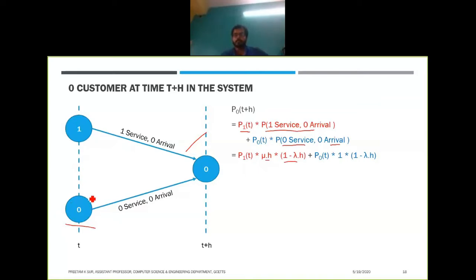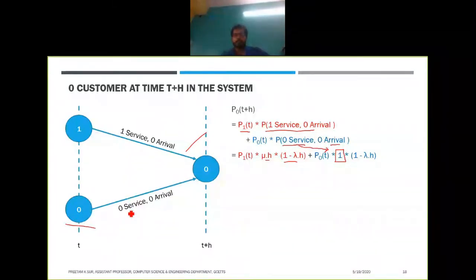So the probability that there will be no service will be exactly 1, because there is no person available to serve. So this is the trick.